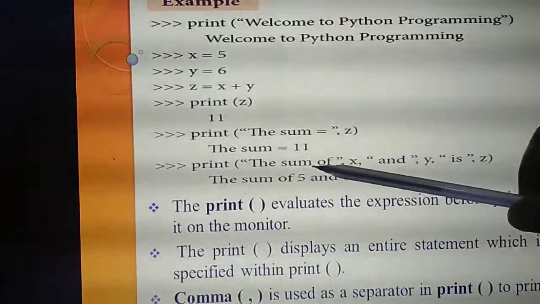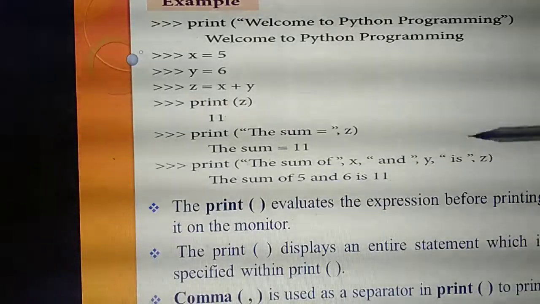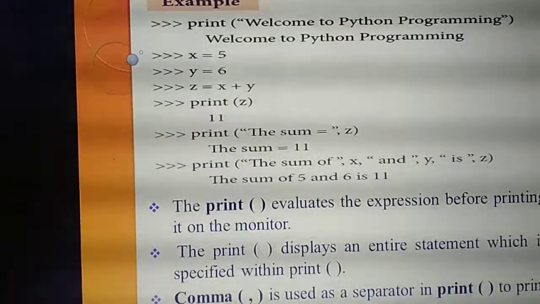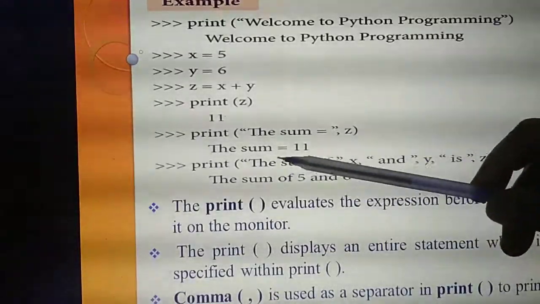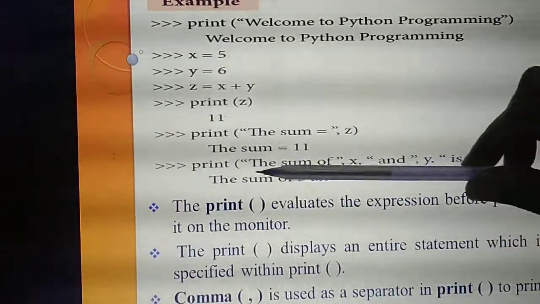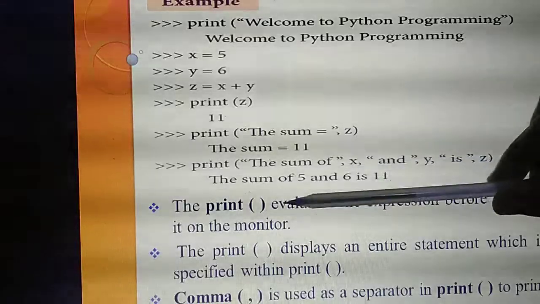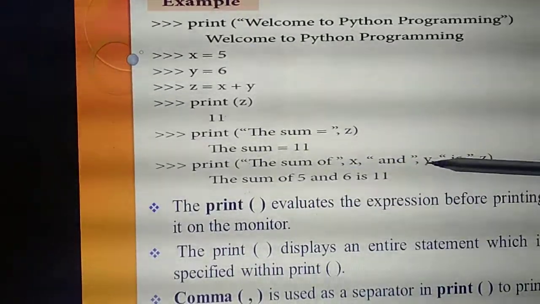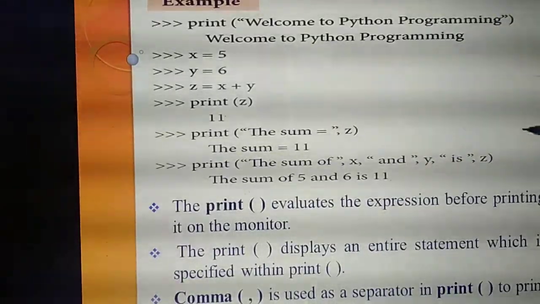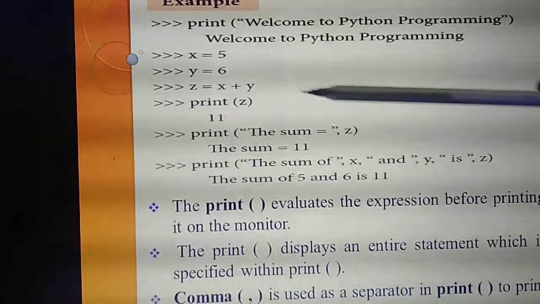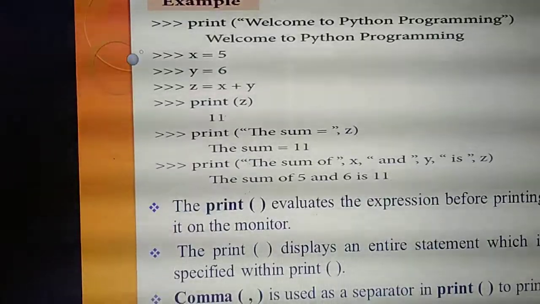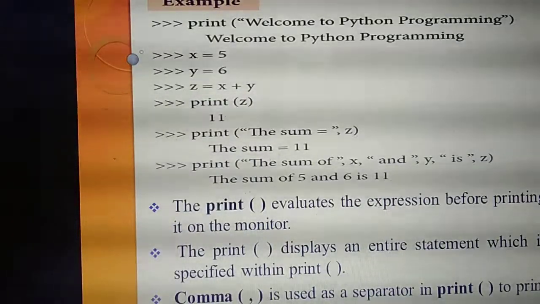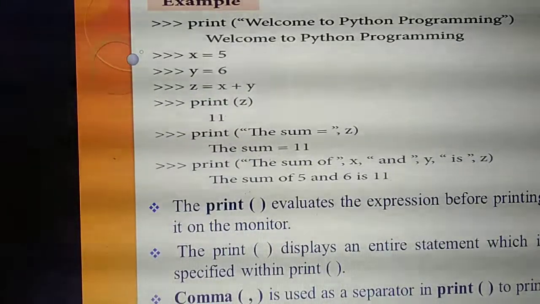Print of the string to be displayed, comma variable 1, variable 2. Fourth syntax. Listen. So, which variables have I given here? What's the string displayed here? The sum of. What's the value of x now? 5. And what's the value of y now? 6. Is z. What's the value of z? 11. Understand? So, first understand this example.